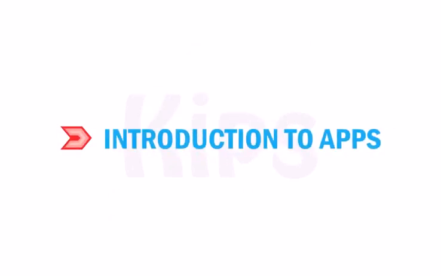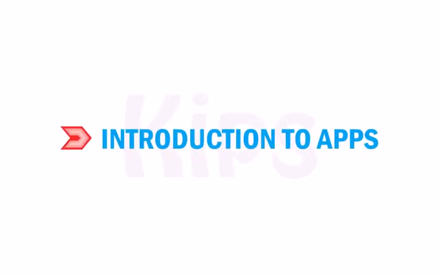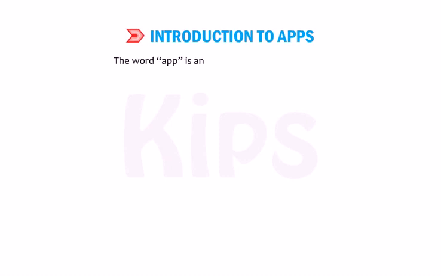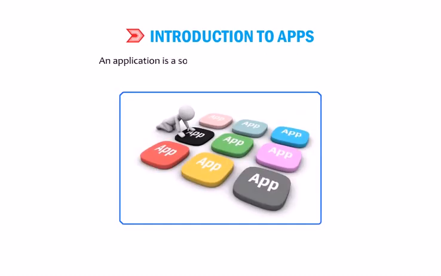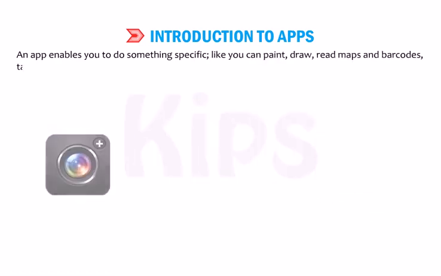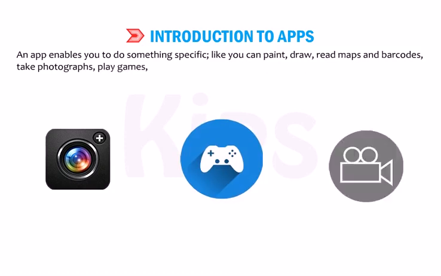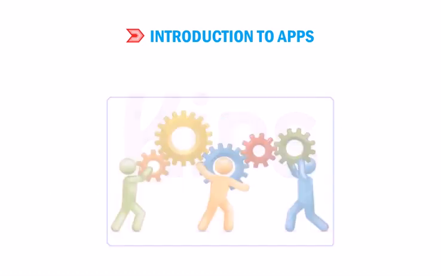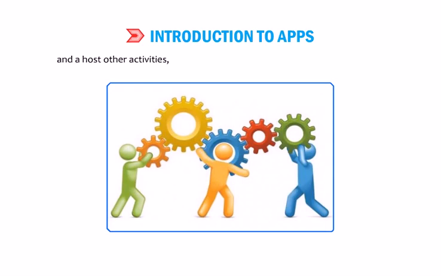Okay students, first let me introduce you to apps. The word app is an abbreviation for application. An application is a software designed to do a specific job. An app enables you to do something specific, like you can paint, draw, read maps and barcodes, take photographs, play games, watch and edit videos, and host other activities, but within the technical limitations of your device.